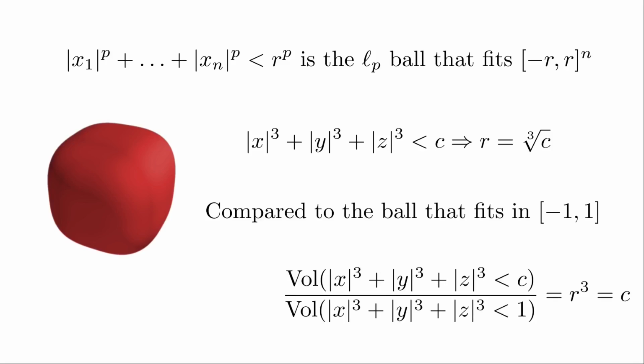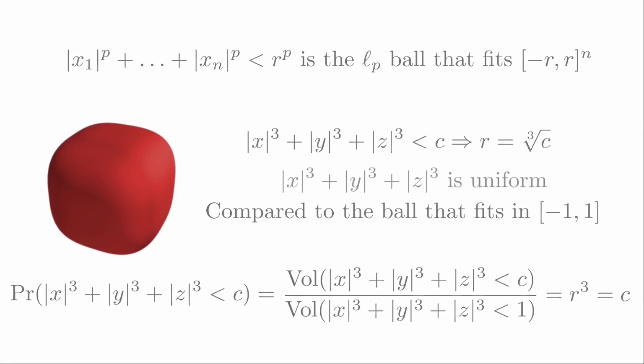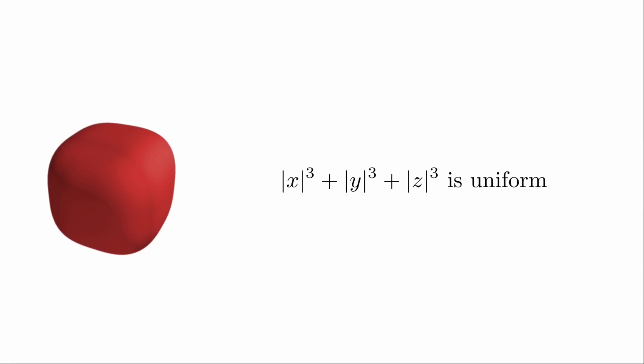However, if we were to draw a point from the unit ball, this would mean that the probability that the sum of the cubes of the absolute values of x, y, and z is less than c would be c. In other words, this sum of 3 cubes is uniform in the interval 0, 1, just like the sums of 2 squares when we were dealing with spheres.